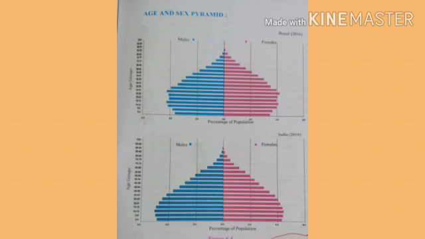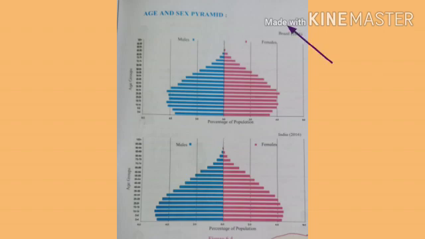So here we can see that on the x-axis the percentage of population is given. In the same manner, on the y-axis we can see the age group starting from 0 to 4, that means from children to aged people. The first one shows the age and sex pyramid of Brazil.